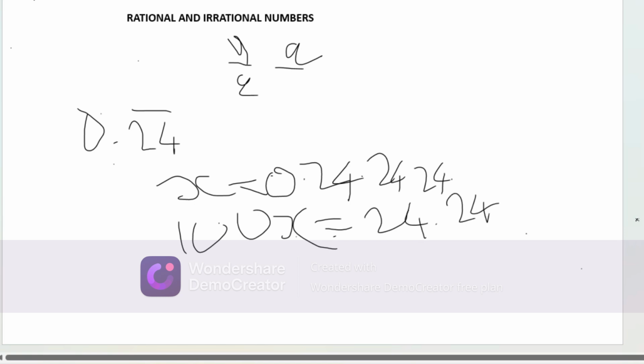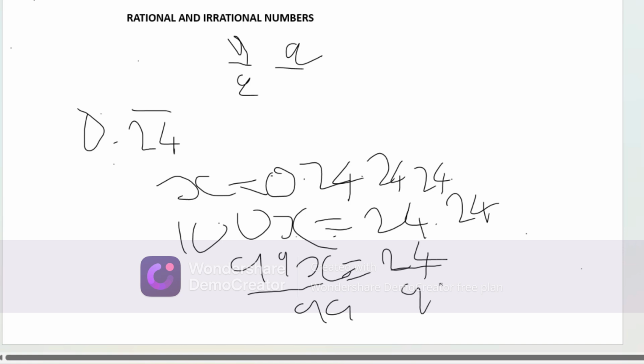24.24, yeah, 242424. So now when we subtract, we are going to have 100x minus x, which is 99x. And there we are going to have 24.24 minus 0.24, which is just 24. So our x is just going to be 24 over 99, dividing by 99 on both sides.